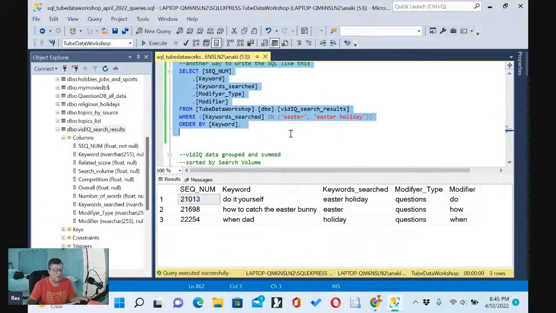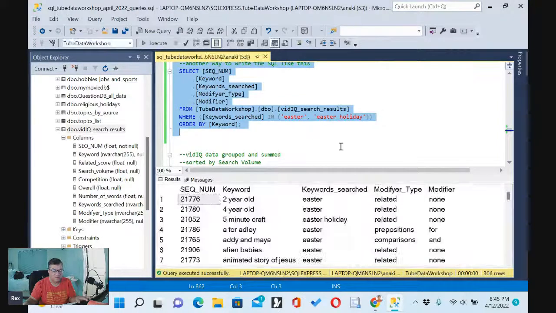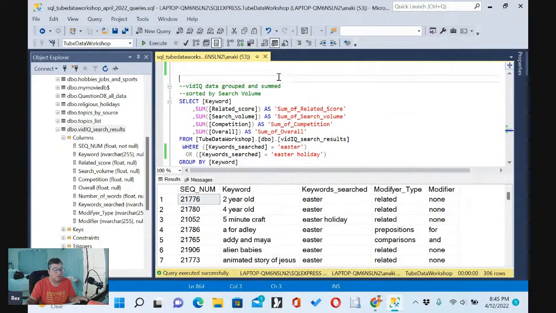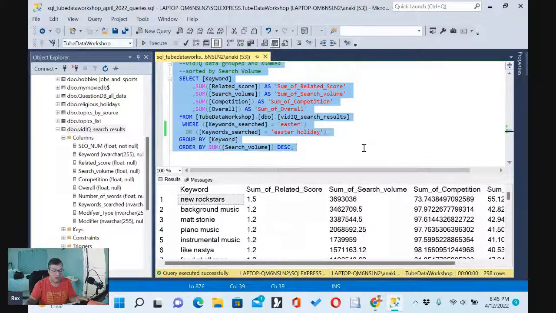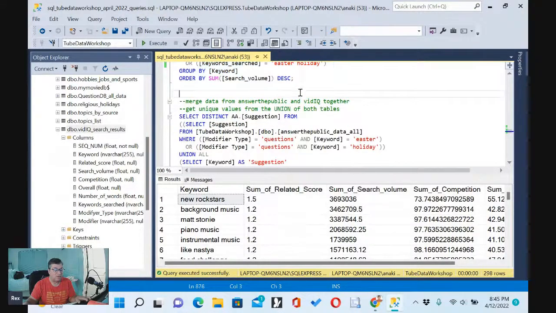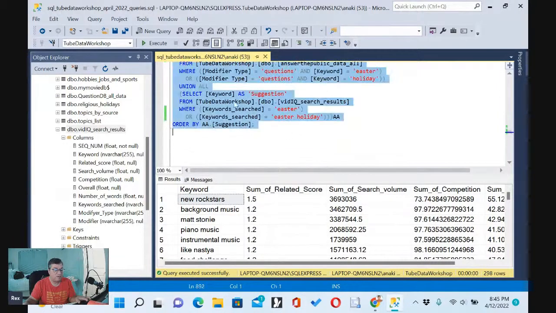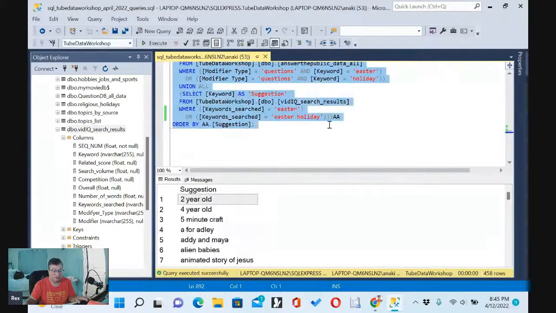I just changed this to Easter and Easter holiday, and now I'm getting 300 rows. This is the same SQL. I'm only getting Easter and Easter holiday. I'm getting almost 300 rows, and I'm merging everything together. And then here we're getting almost, well, yeah, 458 rows.